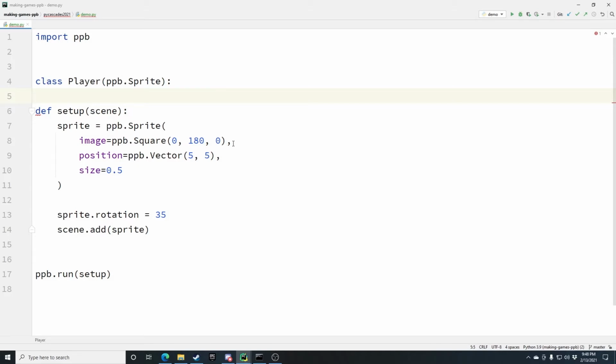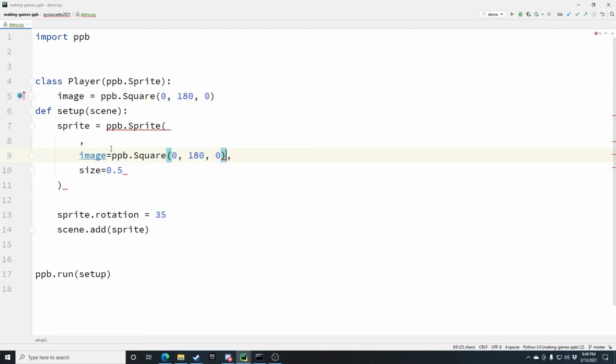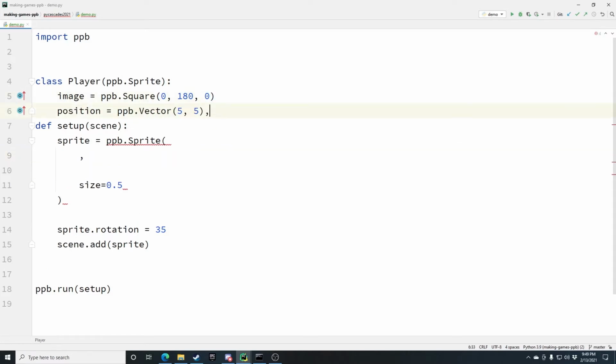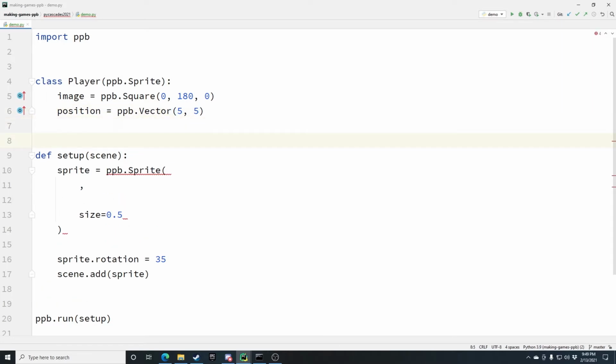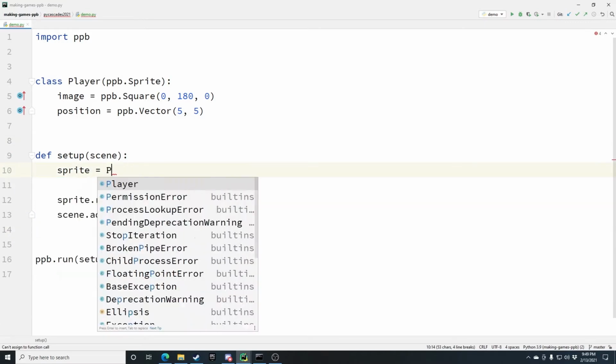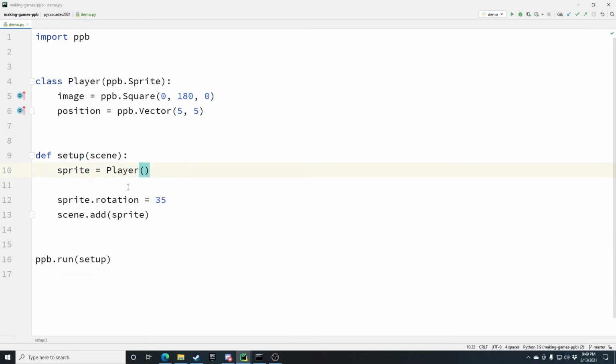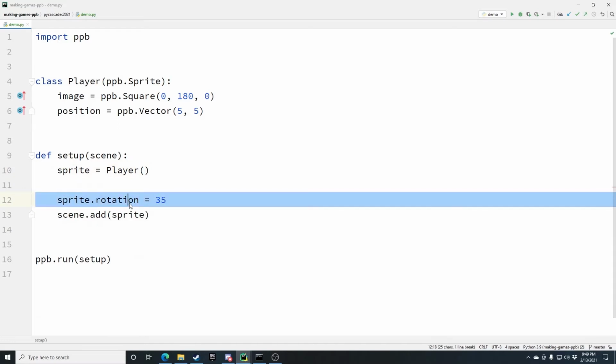So we're actually going to take our image attribute and our position attribute and set them at the class level. Remove that. Okay, so we've done that far. We can now remove all of this and replace this with our player. Let's remove our rotation. We don't need that anymore.